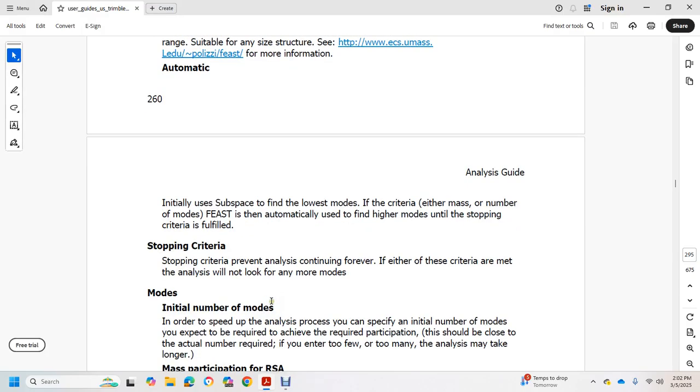Initial number of modes. In order to speed up the analysis process, you can specify the initial number of modes that you expect will be required to achieve the required participation. This should be close to the actual number required.